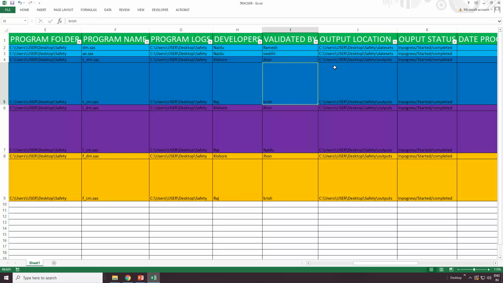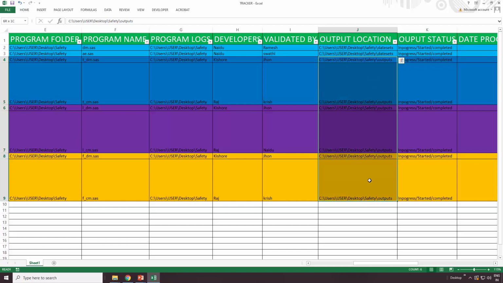Once we store these outputs, where do we need to save them? If it is a data set, it is on my desktop, in the data sets destination. If it is an output, all the outputs will be stored in the outputs folder. And what is the status?